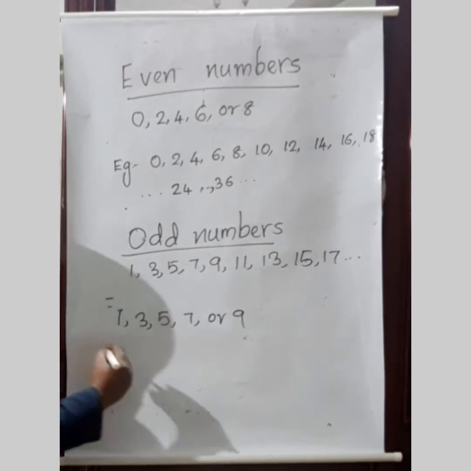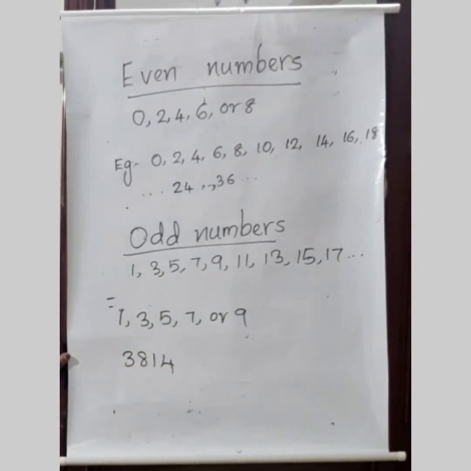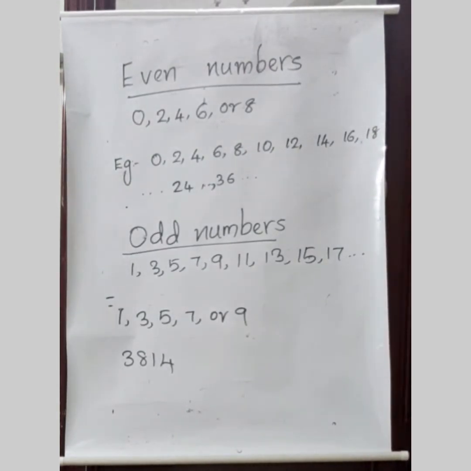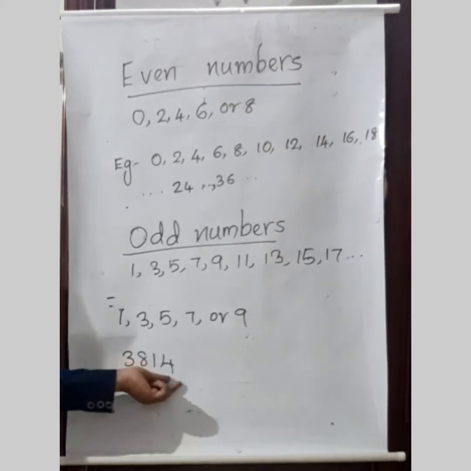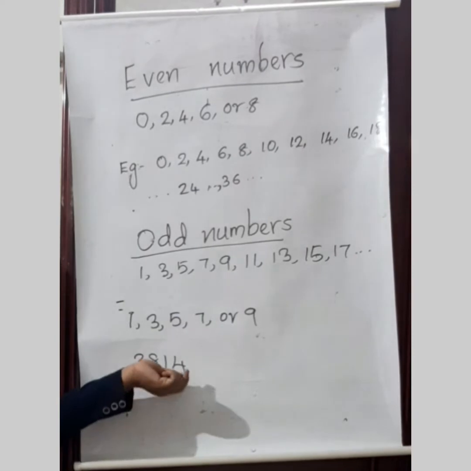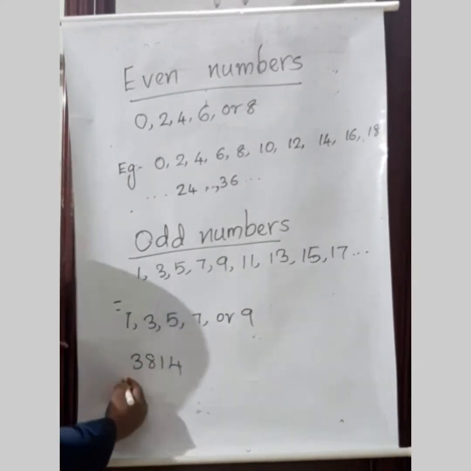So let me ask you one question. We have a number here, 3840. Is it even or odd? How will you find? You have to find which digit is at the ones place. You have to check only the digit at the ones place. So here we have 4. So the given number is an even number, isn't it?